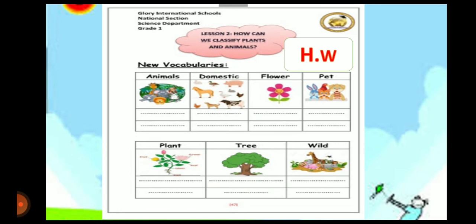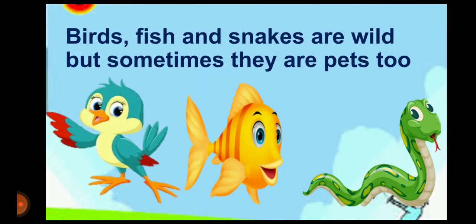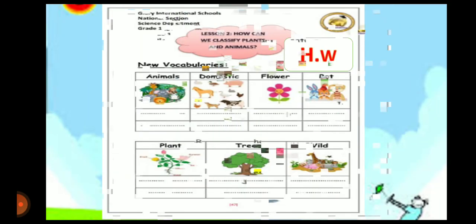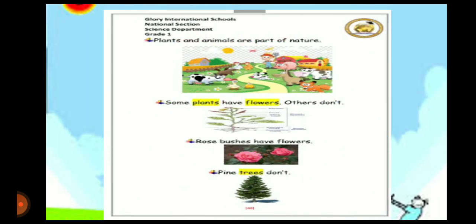Okay, page 47 homework in the sheet book. Page 48, write the date and: plants and animals are part of nature. Number 1, plants. Plants have flowers, for example rose bushes, and others don't have flowers, for example pine trees.